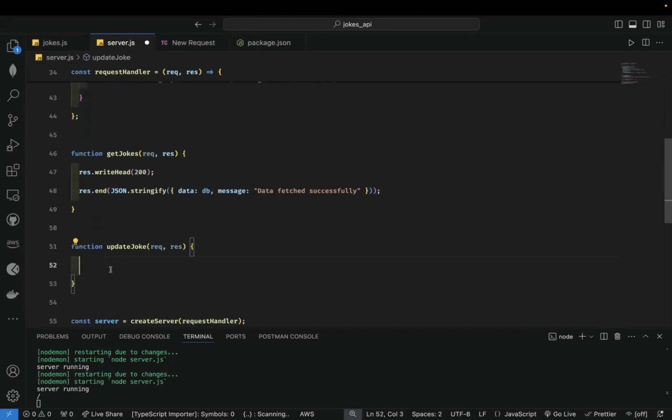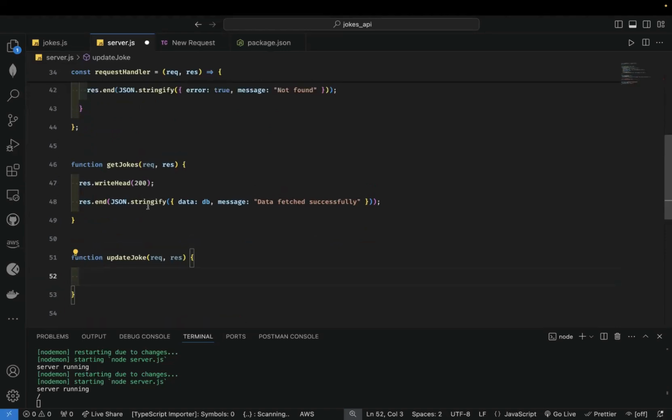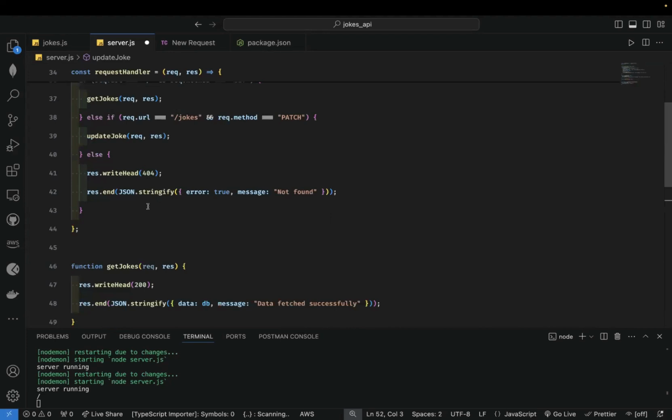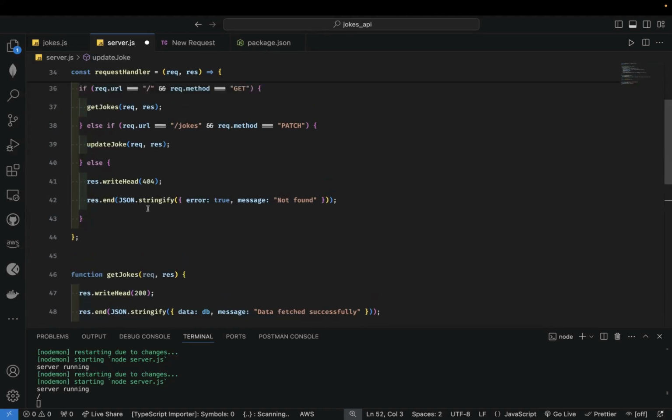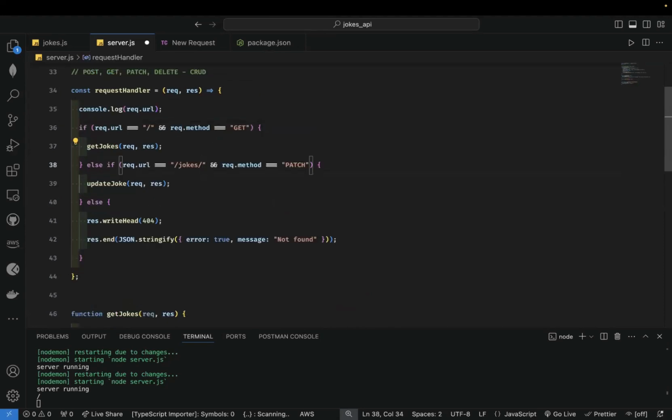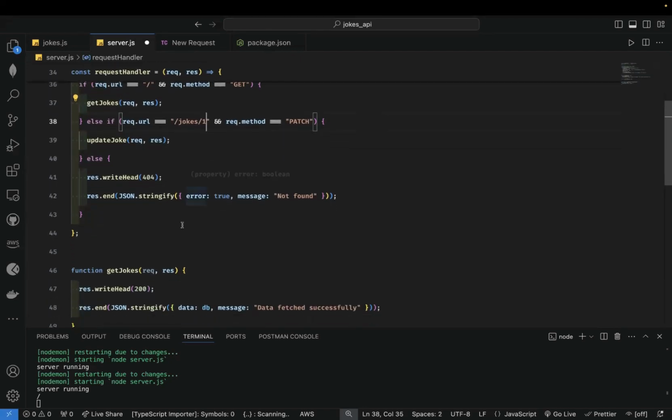So our updateJoke function is going to take that request. I want to get the params from the URL. Something like this: URL /jokes, let's just say 1. Let's just do it very static for now.